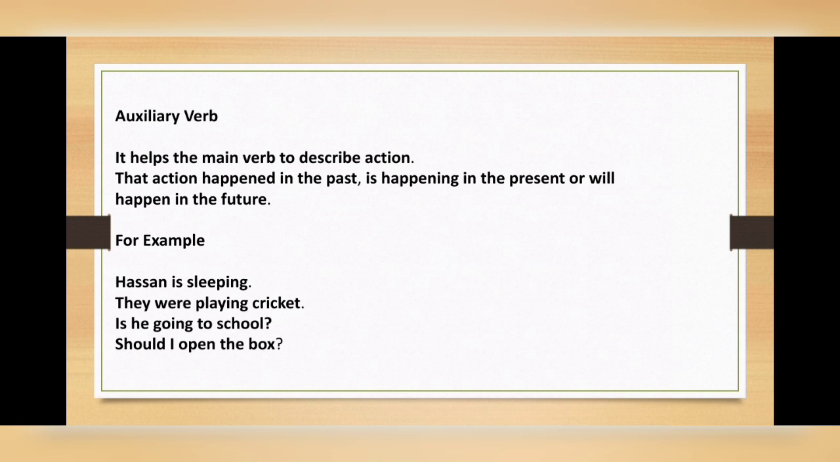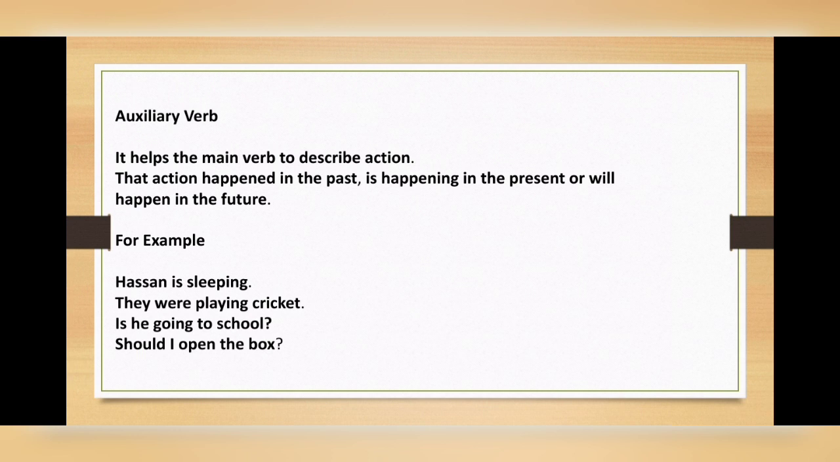Let's see an example. Hassan is sleeping. So what action is Hassan actually doing here? He is sleeping. So we see that here sleeping is the main verb. Let's see what the use of is in this sentence is. So is in this sentence is showing that the action is in the present and it is continuing. So it helps the main verb in describing the action. It has been doing the work of a helping verb. So now a helping verb will be called an auxiliary verb.